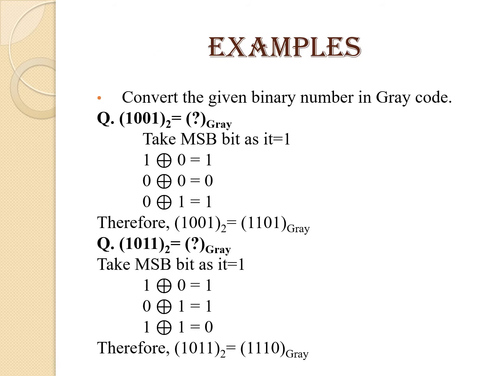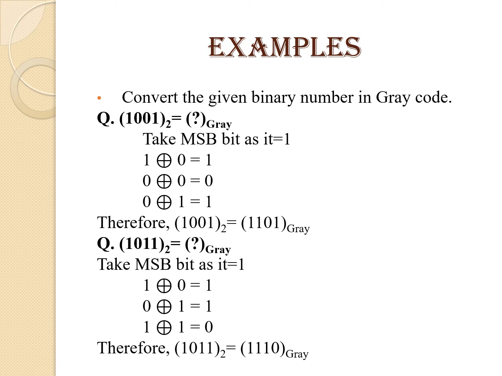Example. Now we need to convert the given binary number into its gray equivalent. So the number is 1001 binary. Initially take the MSB bit as it is, that is 1. Then MSB XOR with the next bit, that is 1 XOR 0. Different bits, result will be 1. 0 XOR 0, same bits, result will be 0. And 0 XOR 1, answer is 1. Therefore, 1001 in binary will be equal to 1101 in gray number system.